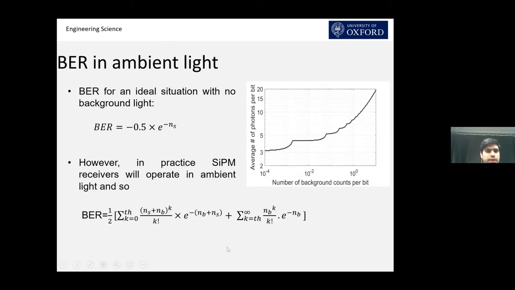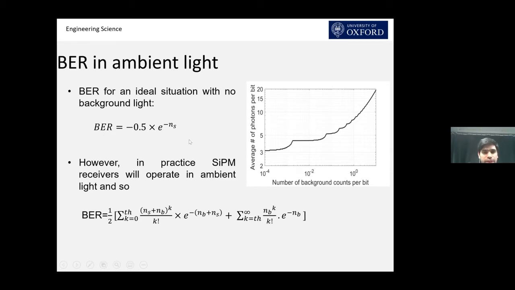I will explain the BER of silicon PM in ideal condition. If you can see the first expression, NS stands for the number of photons per bit. If you calculate NS for a BER of 10^-3, it gives approximately 3 photons per bit.